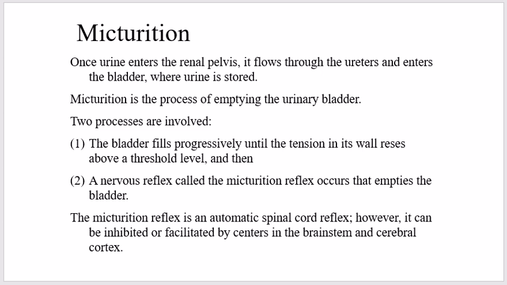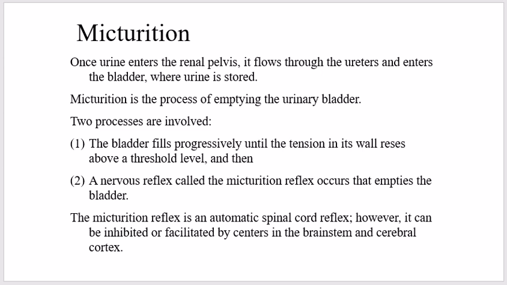First, the bladder fills progressively until the tension of its wall rises above the threshold level. This tension elicits the second step, which is a nervous reflex called the micturition reflex. Once urine enters the renal pelvis, it flows through the ureter and enters the bladder, where urine is stored. Micturition is the process of emptying the urinary bladder.